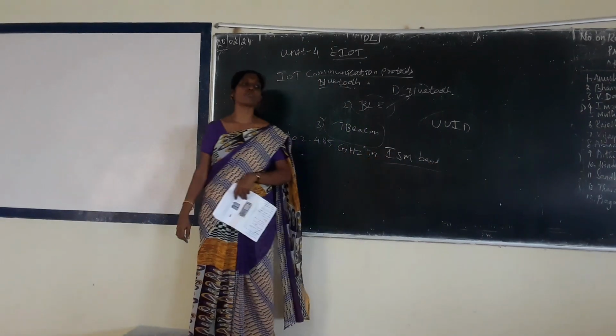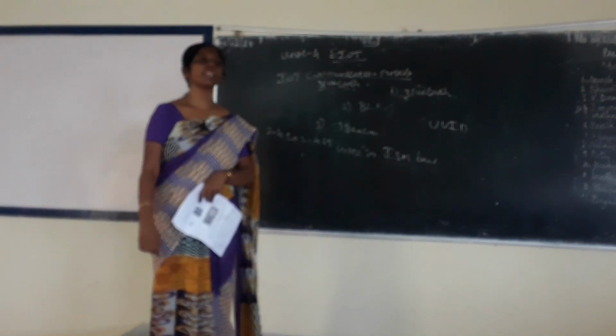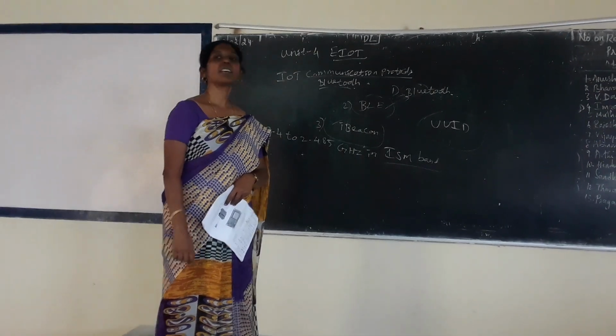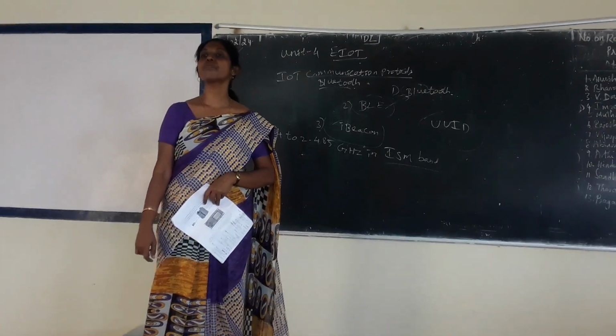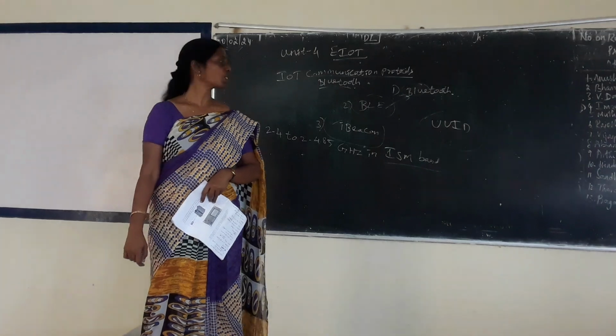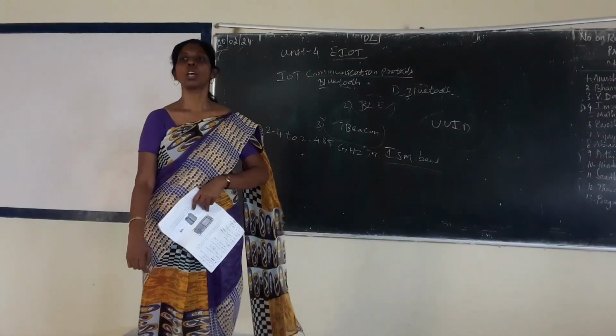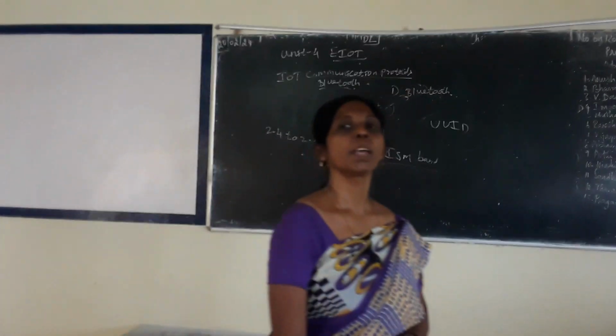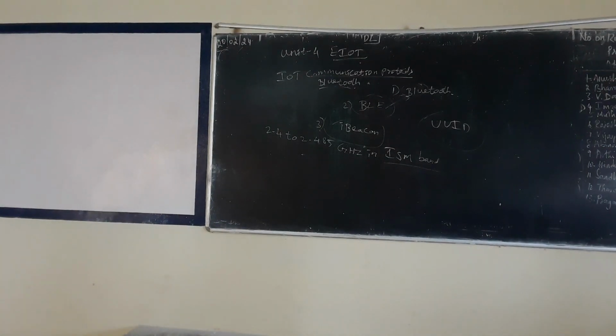So what is the expansion of ISM? Industrial, Scientific, Medical; this is a frequency band. So what is the range for Bluetooth? 2.4 to 2.485 gigahertz in the ISM band.